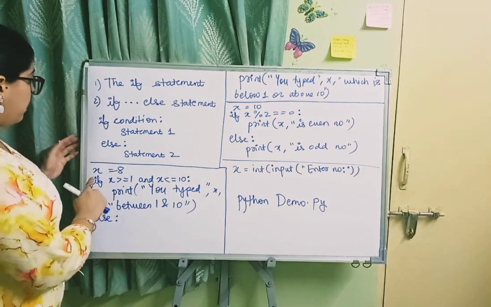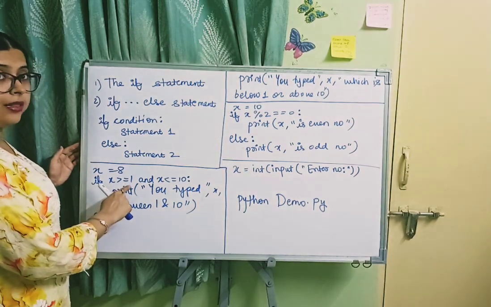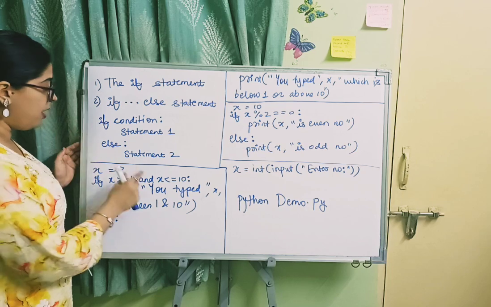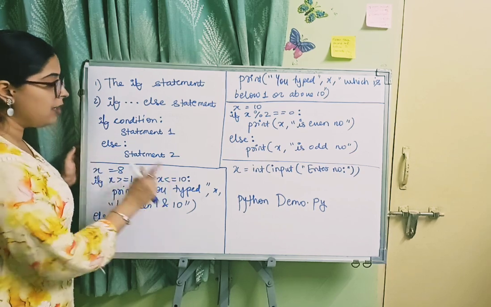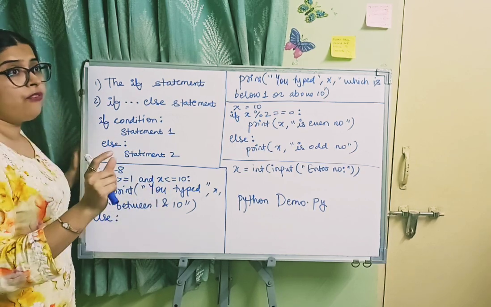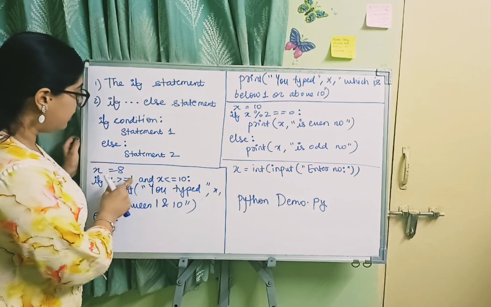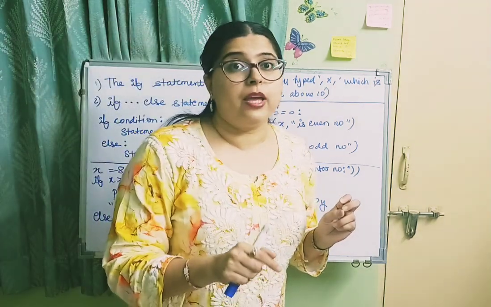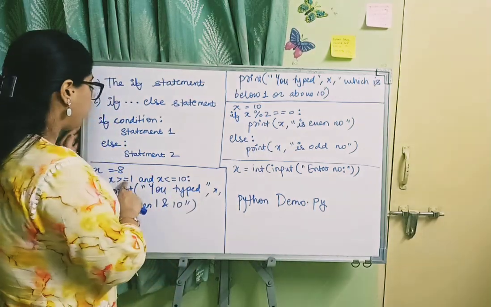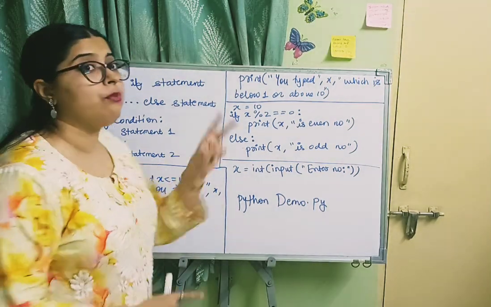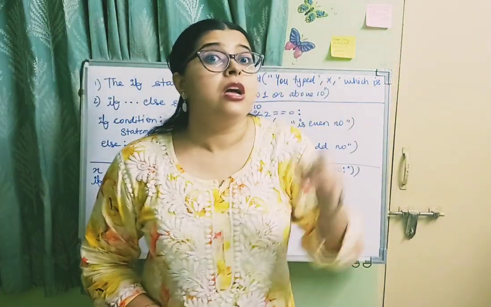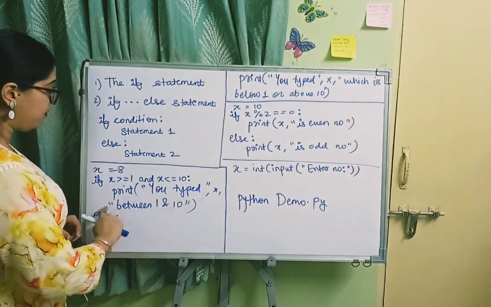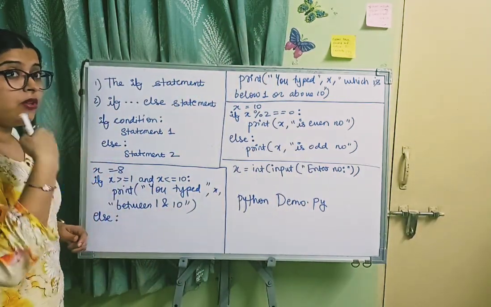See here, if x greater than equal to 1 and x less than equal to 10, colon. There are two conditions after if. Because of and, it is compulsory that both conditions should be true, that is x greater than equal to 1 and x less than equal to 10. If both the conditions are true, then the statement under the if statement will be executed.